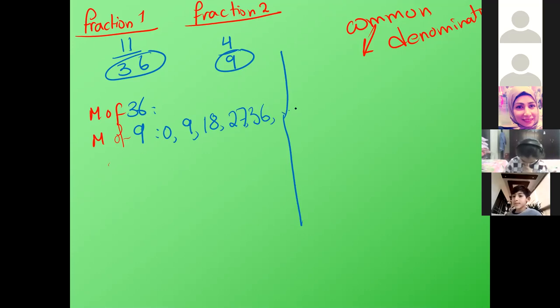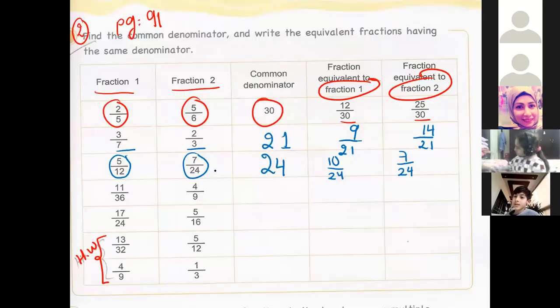Okay, let's write table 36 now. 0, 36. Did you see, Hassan, the first common multiple other than 0? Yes, 36. So 36 is the common multiple, so it's the common denominator of these two fractions.